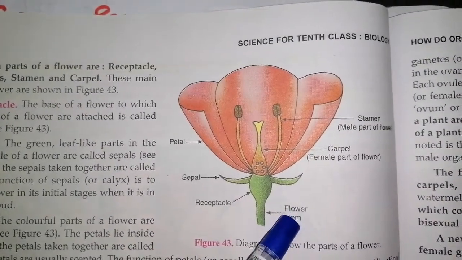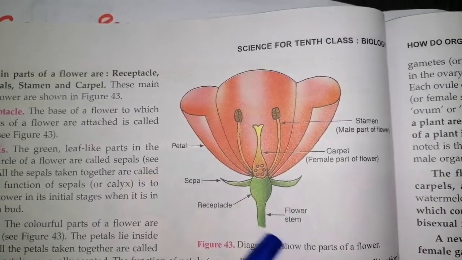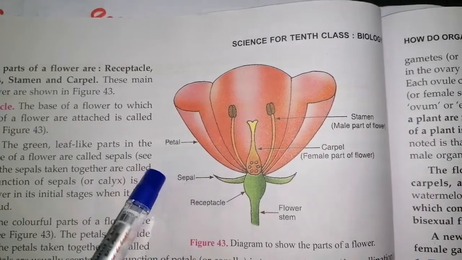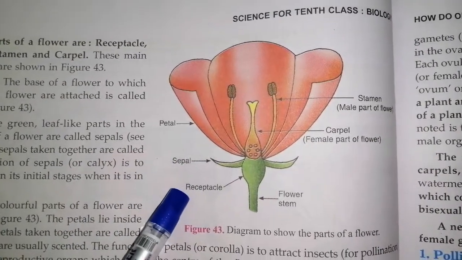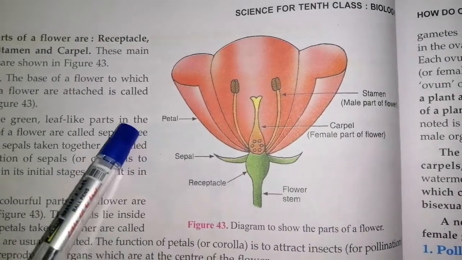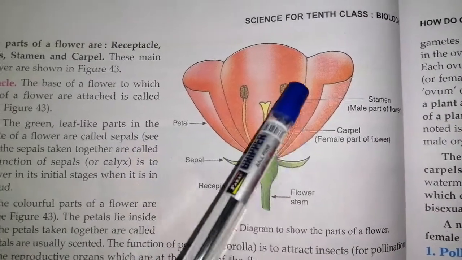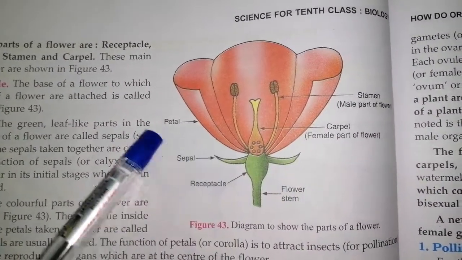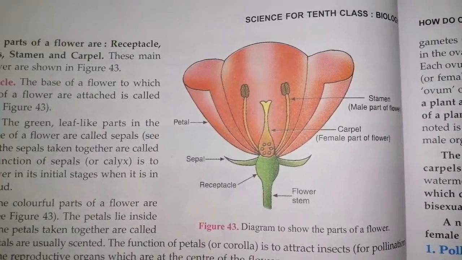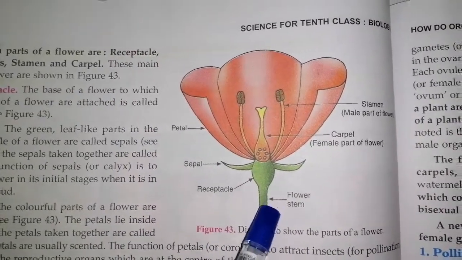Receptacle and the stem are non-essential parts of the flower. These four are the essential parts or the main parts, or you can say the reproductive parts of the flower. Basically these two are the reproductive parts, but these are their coverings. Fine. So these are the four main whorls or parts. These are the non-essential parts of a flower.